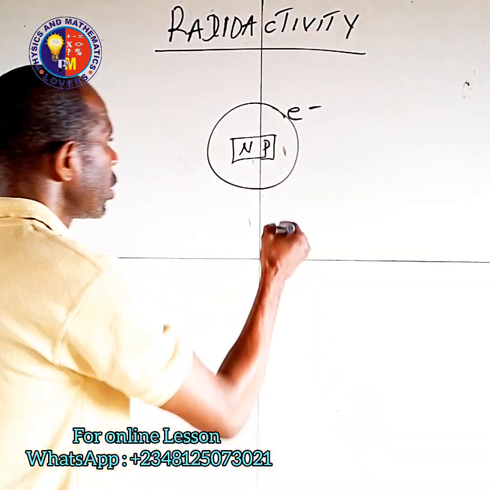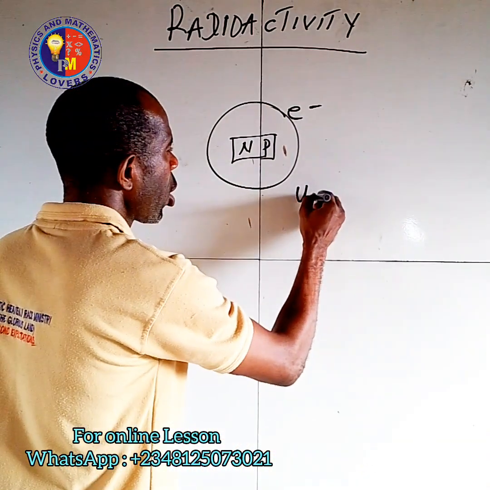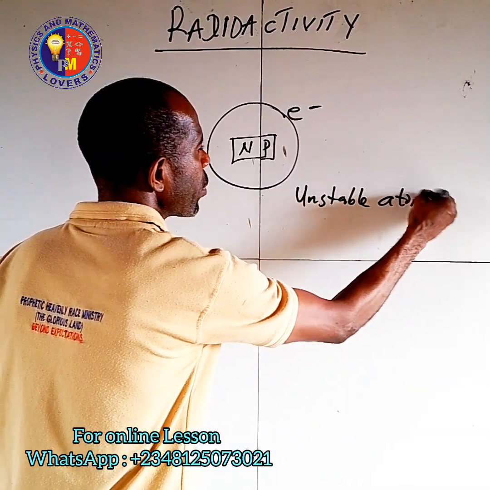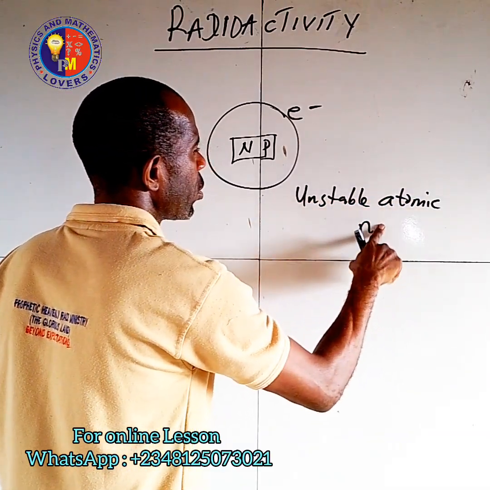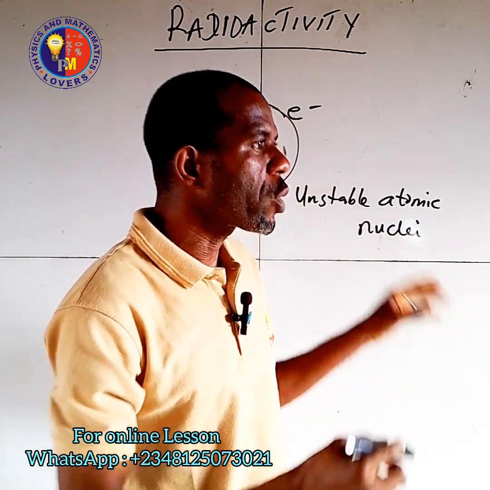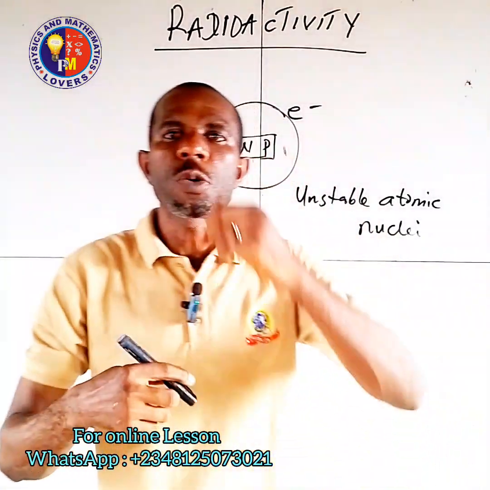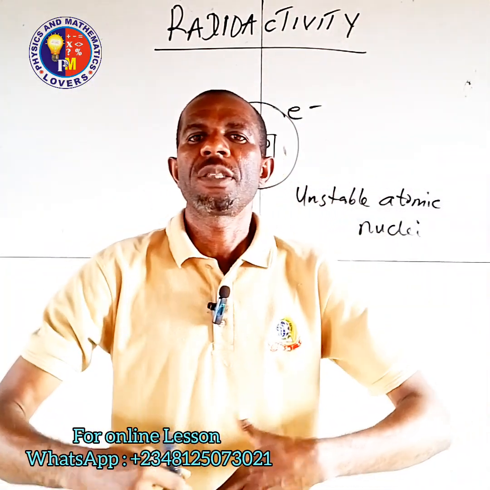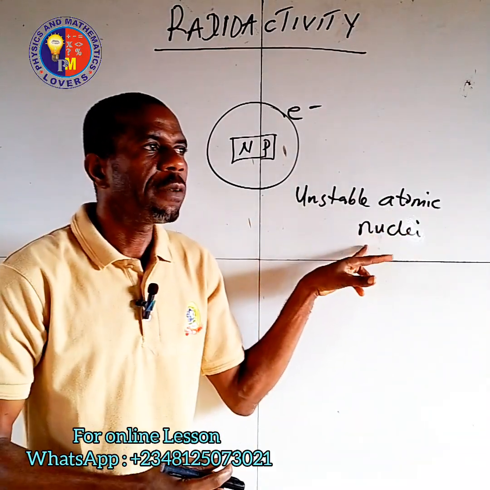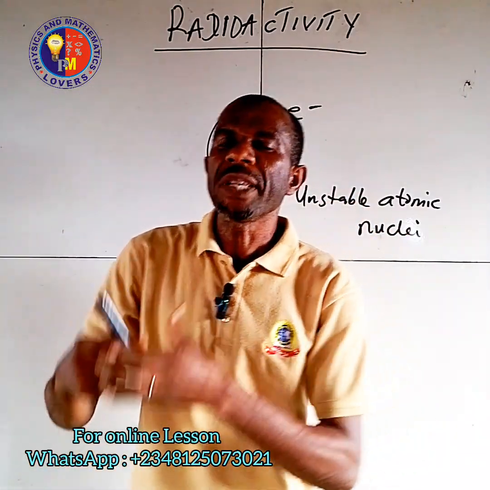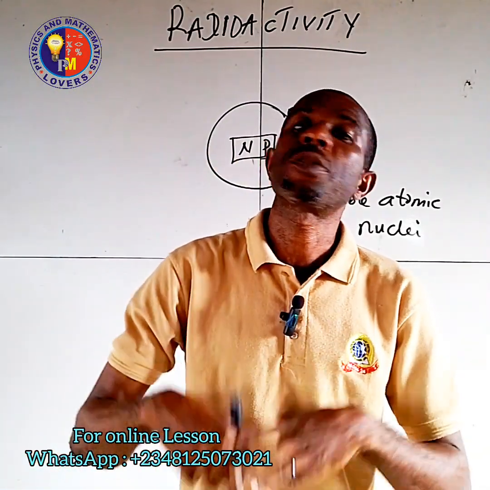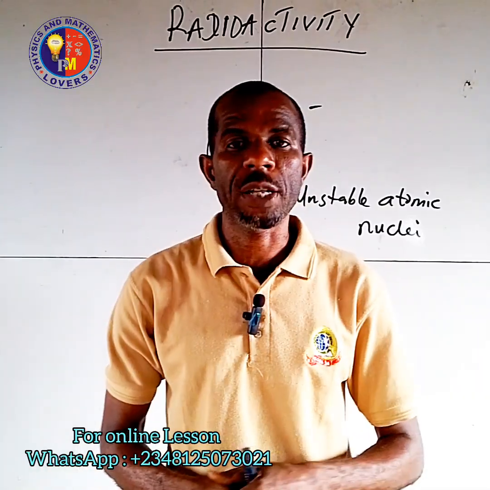What does it mean? Unstable atomic nuclei. Why? Because the nucleus is so unstable. Now, the spontaneous disintegration of this unstable atomic nuclei is accompanied by emitting particles, and these particles are electromagnetic radiation. So that is what radioactivity is.